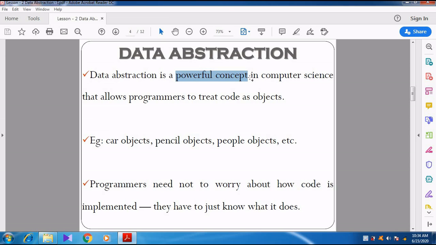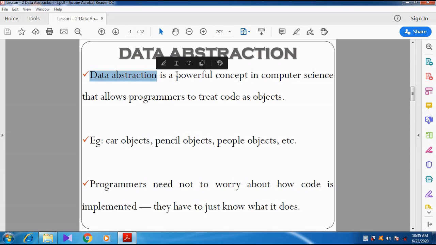Simply the programmer wants to know whether the program works or not, whether it is an executable program, whether it is showing the output or not. That is what they call data abstraction.